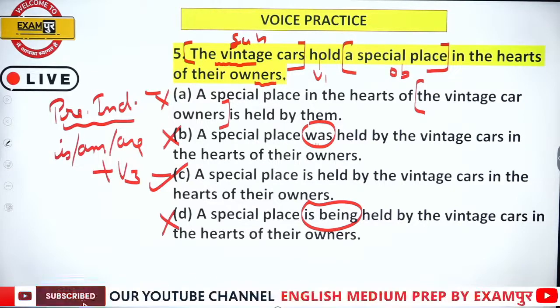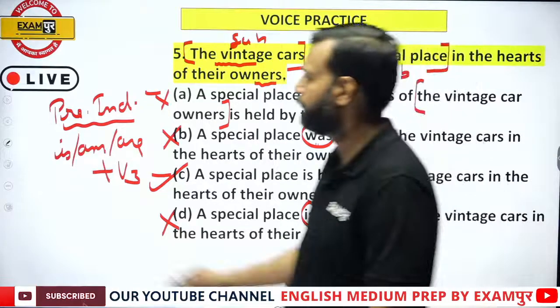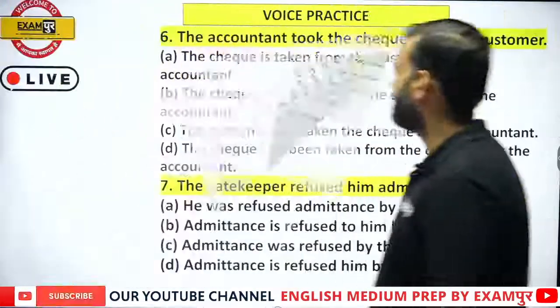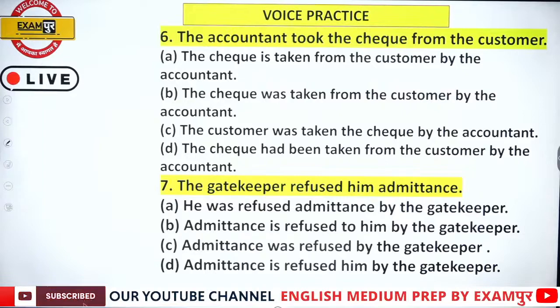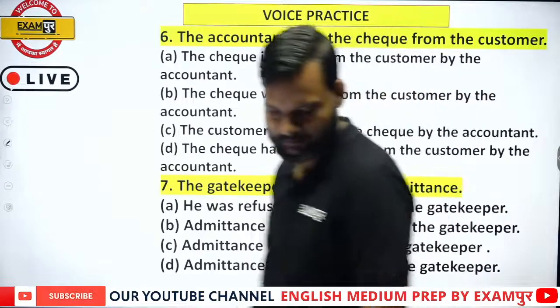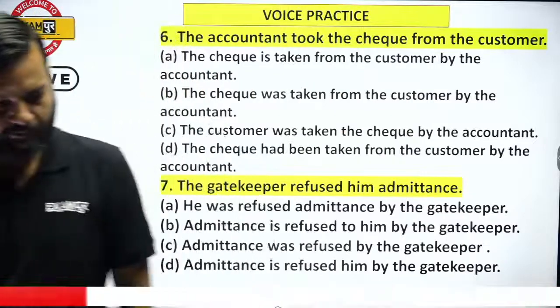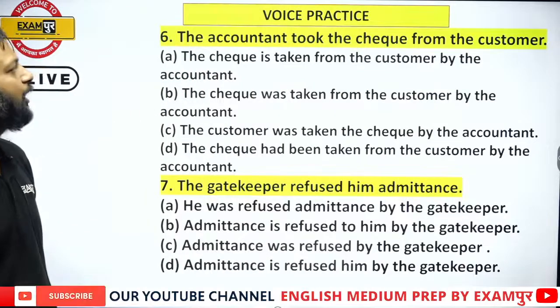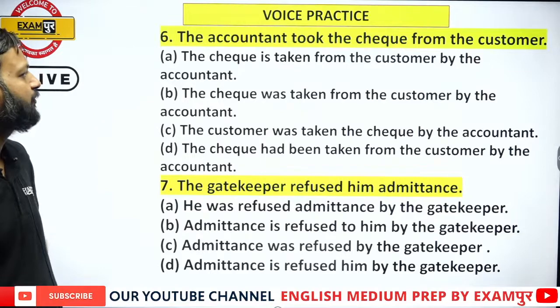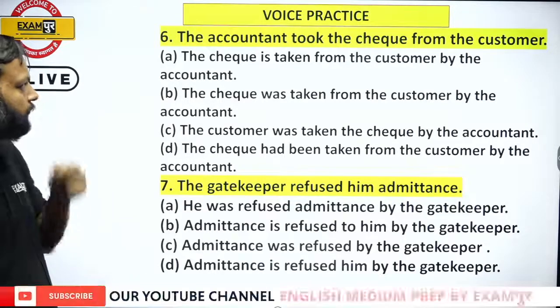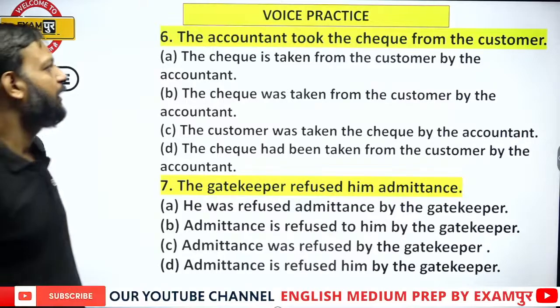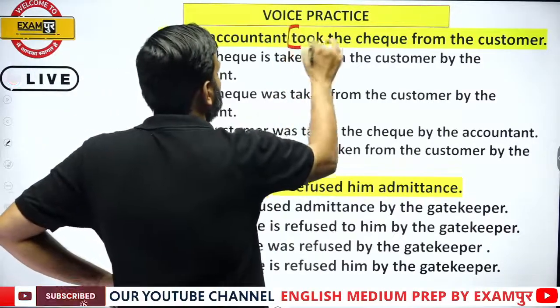Okay, now the next one, question number 6 and 7. The accountant took the check from the customers. See, here we have took.